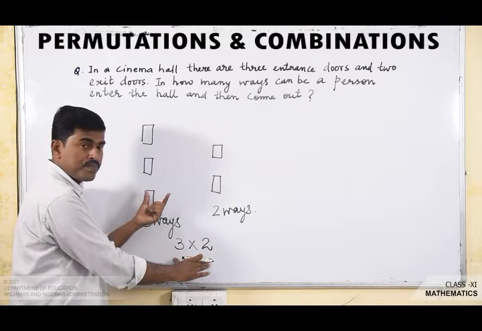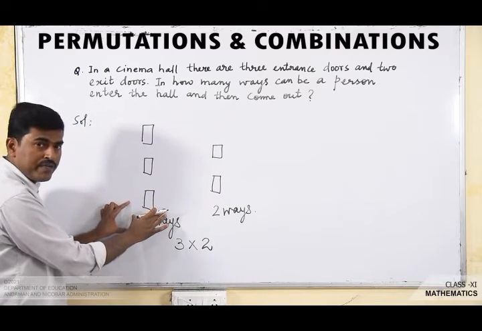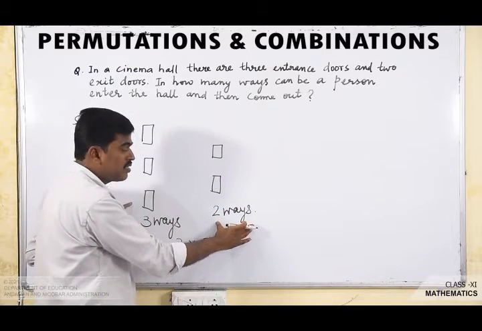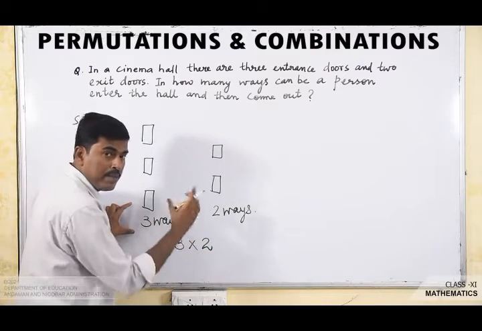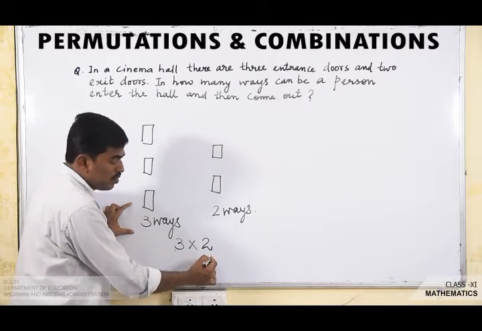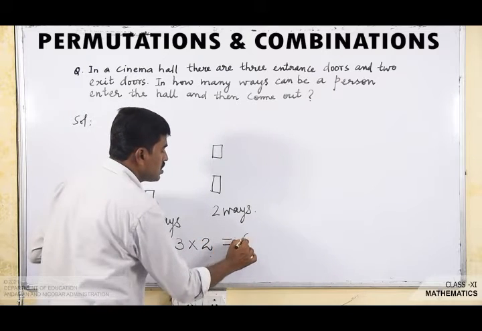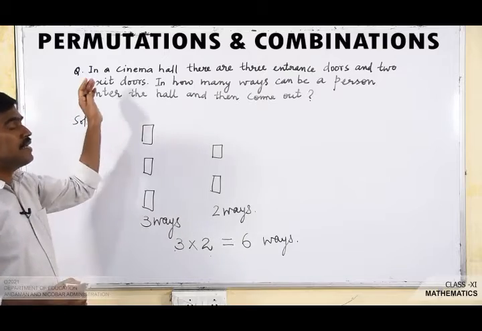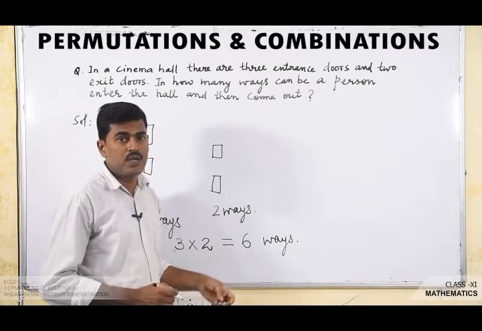What does the fundamental principle of counting state? It states that if an event can occur in m different ways, following which another event can occur in n different ways, then the total number of occurrences of this event is m into n. So here the value of m is 3 and the value of n is 2. So the total number of occurrences of the event is 3 into 2, so it is 6 different ways. So the person can enter the cinema hall and come out in 6 different ways.